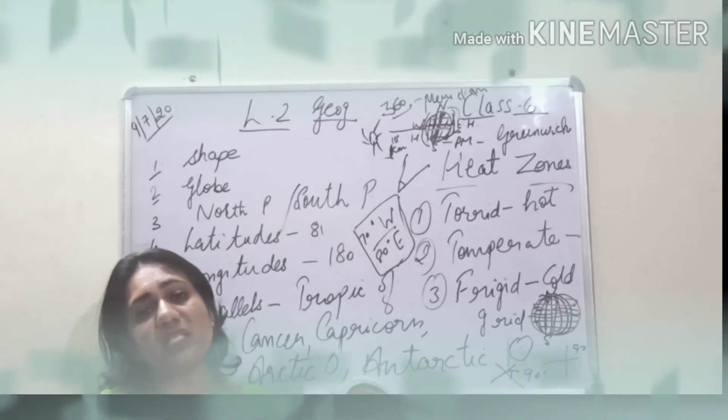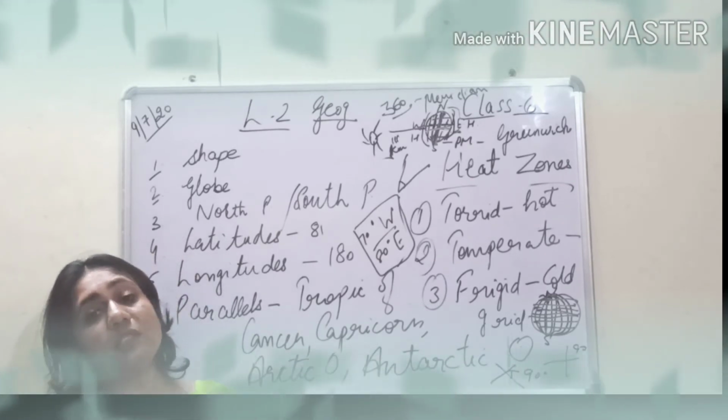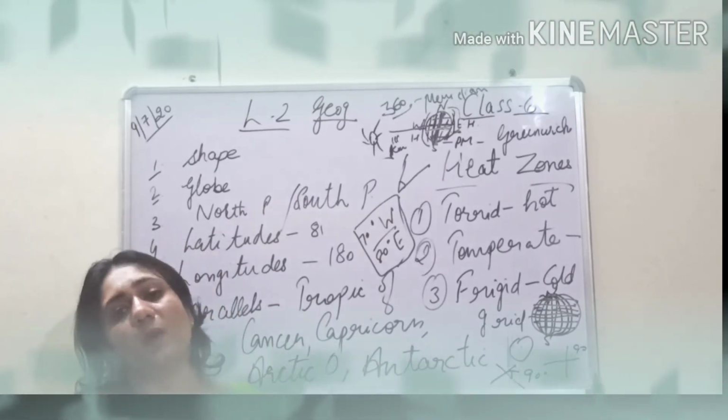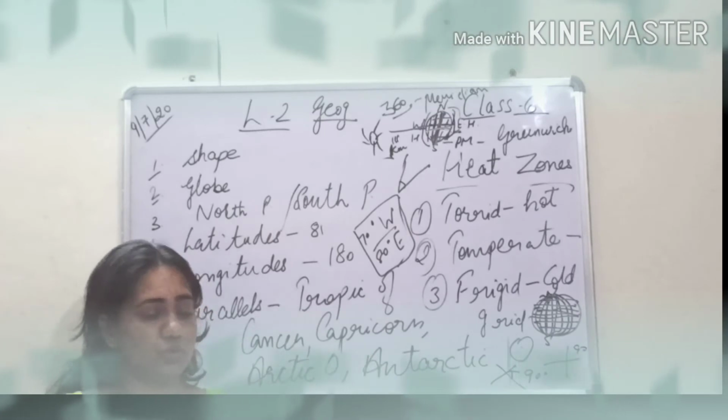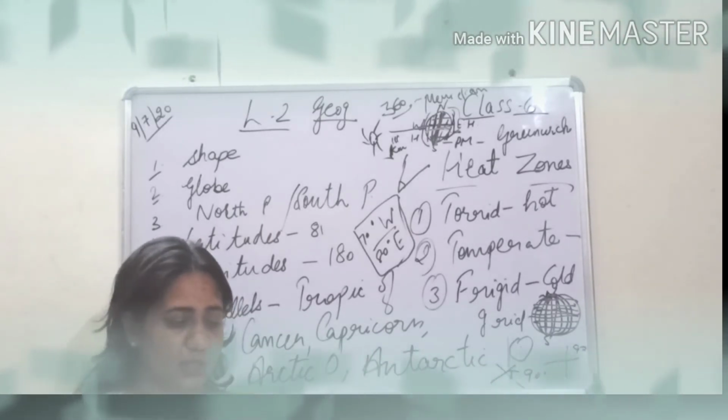So as the name suggests, frigid, frozen, so it is the frigid zone, and it is option number C according to you. So do these multiple choice questions here in the book.